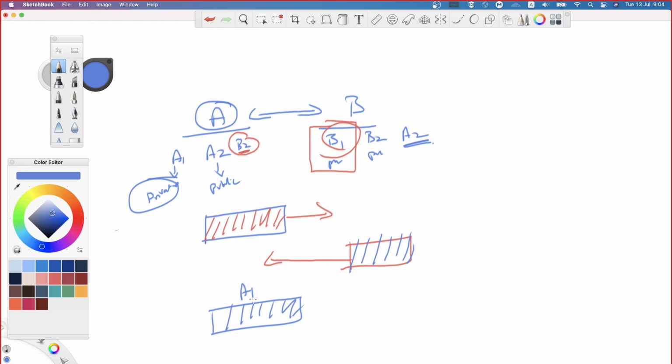Who has A2? Anyone can have A2, because A2 is the public key, correct? Even I can ask for A2. Hey A, can you please share your public key with me? I will get it. Now, if A is encrypting the data using A1, whomever is having A2, because it is a public key, it is quite possible many people can have A's public key. Every one of them can decrypt it, correct? Is that correct?